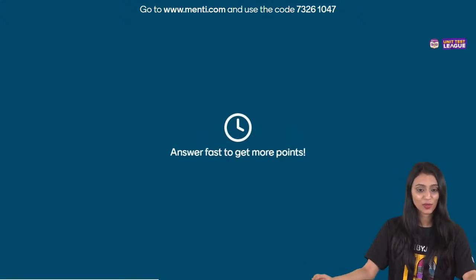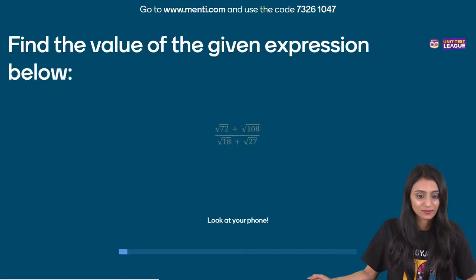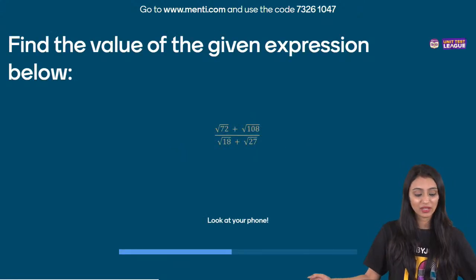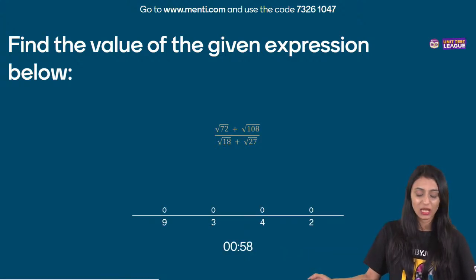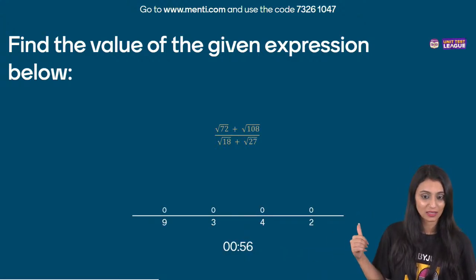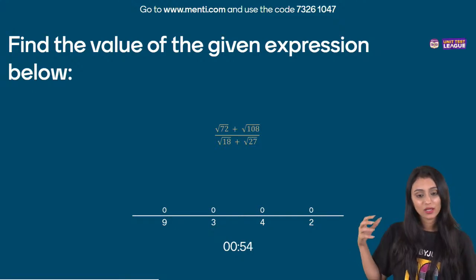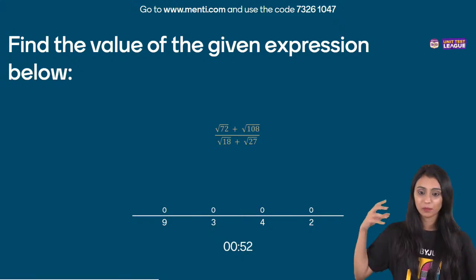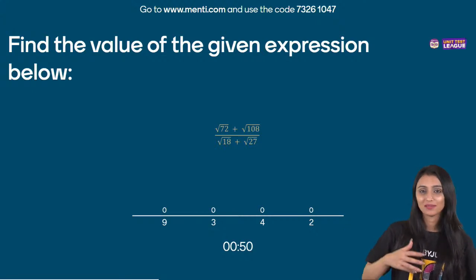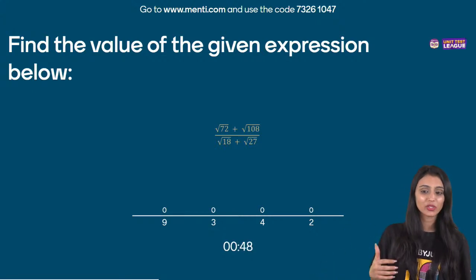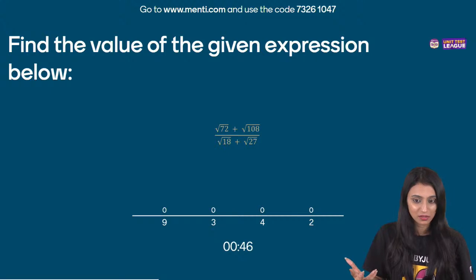Let's quickly take a look at question number 4 now. Find the value of the given expression below: root 72 plus root 108 upon root 18 plus root 27. See, it's not just about this quiz, right? Here, if you use a calculator, you might be giving the right answer very quickly, but that's not the point. We have come here to learn, to check our strengths and weaknesses, right?